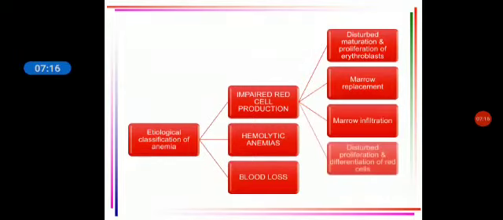Then the last one is disturbed proliferation and differentiation. So there is a difference in the proliferation, that is the multiplication, and differentiation. If you remember my first class, the hematopoiesis, it starts from these hematopoietic stem cells, right? So when it differentiates into a normal RBC, that is differentiation, how it develops into a normal RBC. So any disturbance anywhere can cause impaired red cell production.